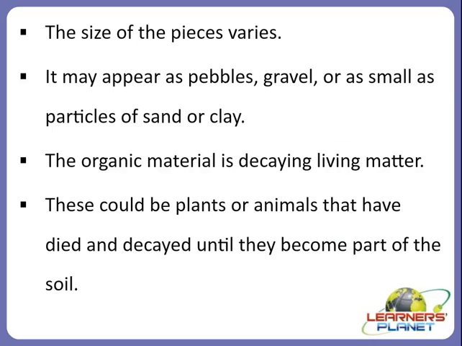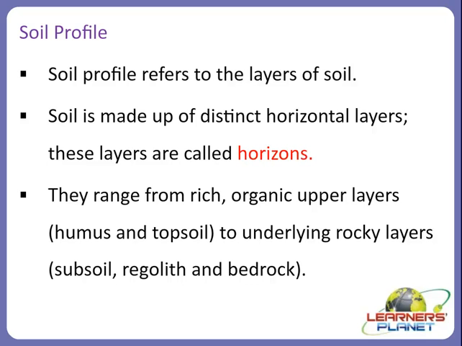Now let's move on to the soil profile. What is meant by the soil profile? Yes, soil profile refers to the layers of the soil. Soil is made up of distinct horizontal layers, and these layers are termed as horizons, right?